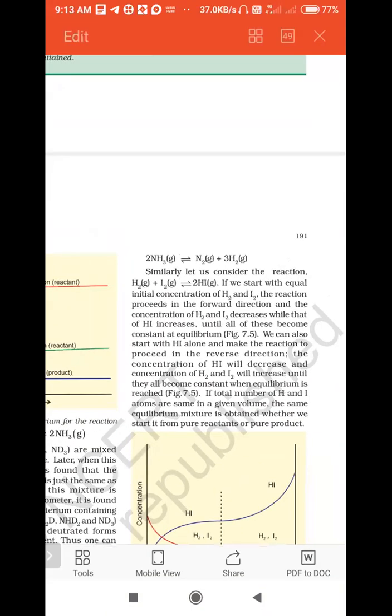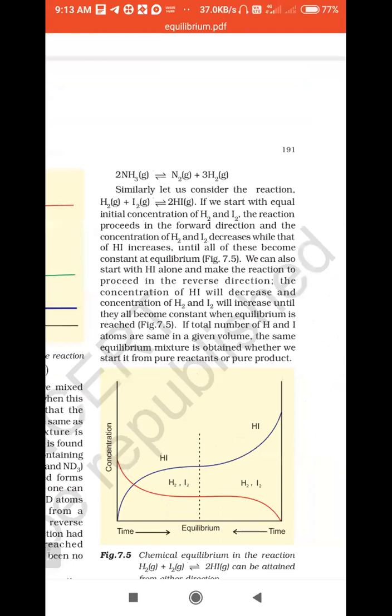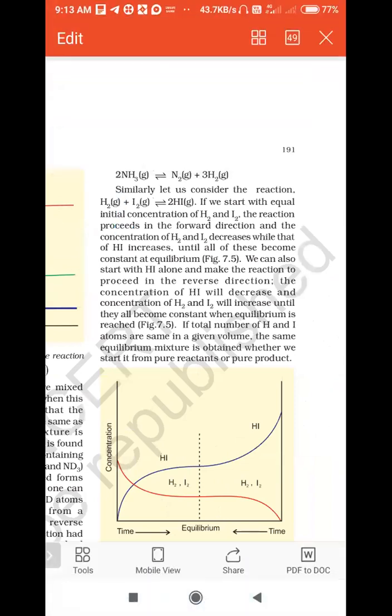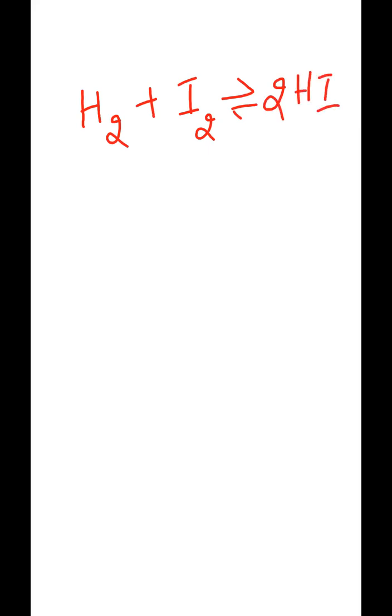Let us see another example in the same manner. For example, hydrogen combined with iodine to form hydrogen iodide. Let us see the equation: H2 plus I2 gives 2HI, hydrogen iodide, which is formed there.